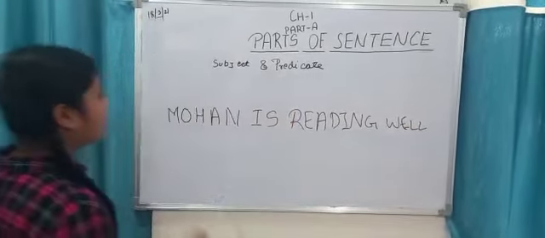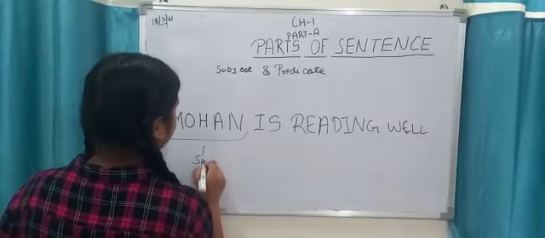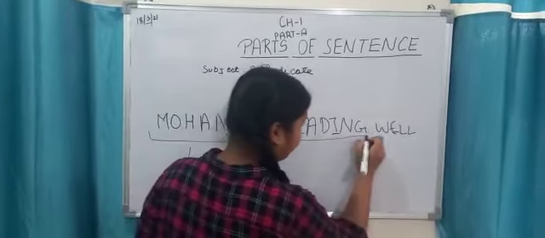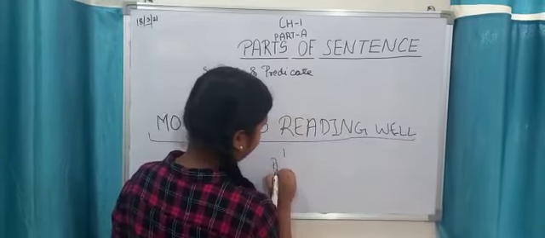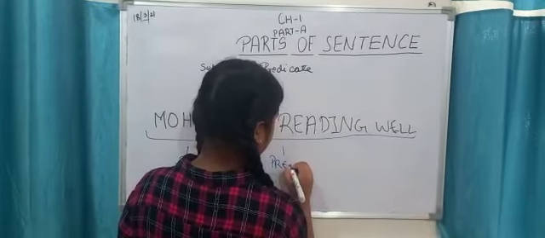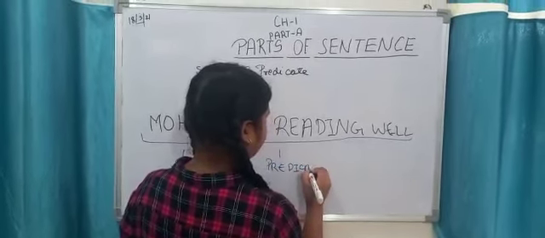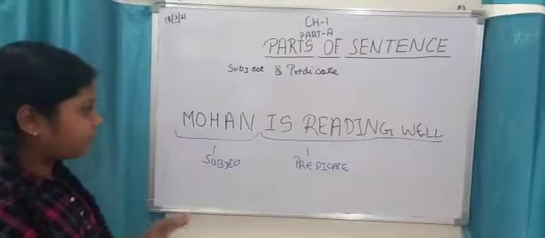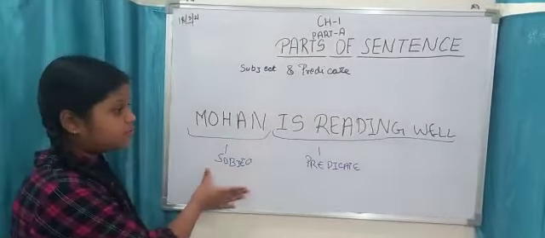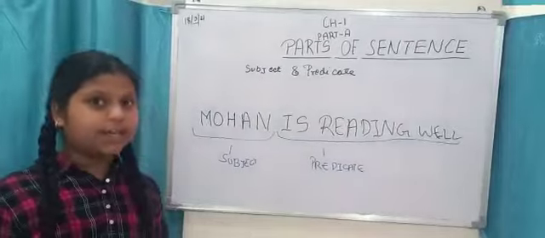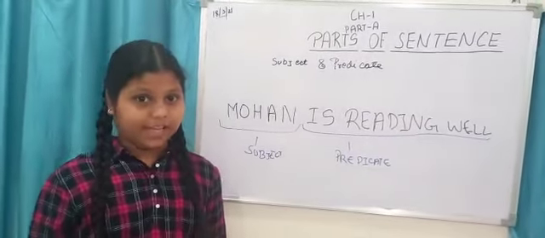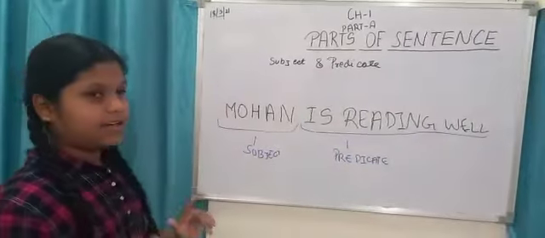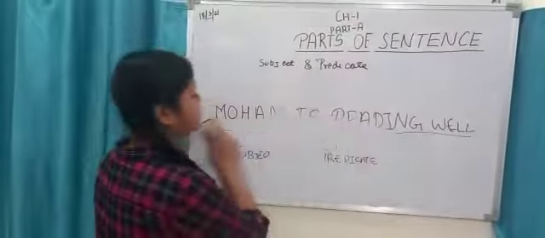In this sentence, Mohan is the subject and is reading well is the predicate. To understand why Mohan is the subject and why is reading well is the predicate, you need to watch my video till the end to get the full topic explained in a descriptive manner. Okay, so let's begin.